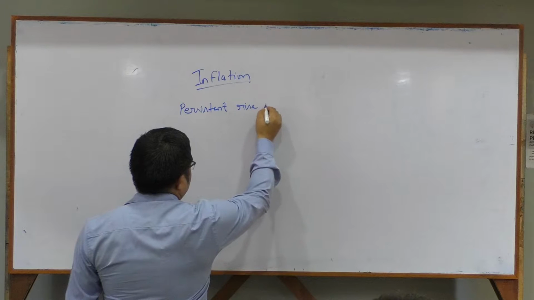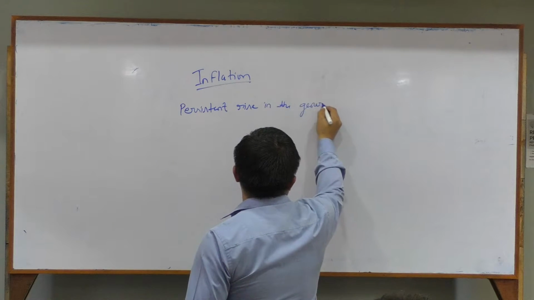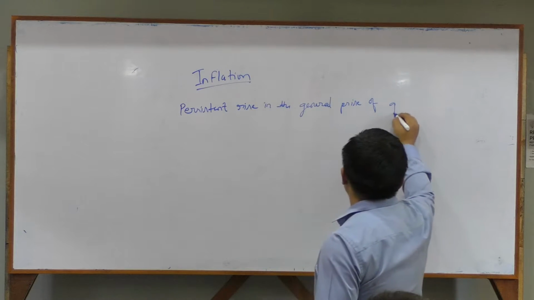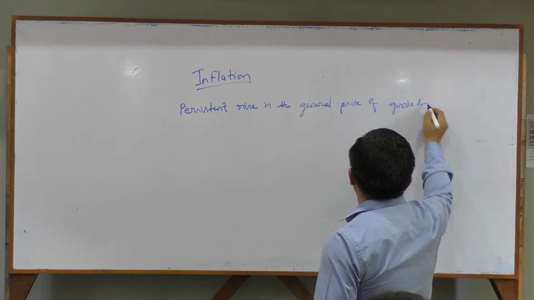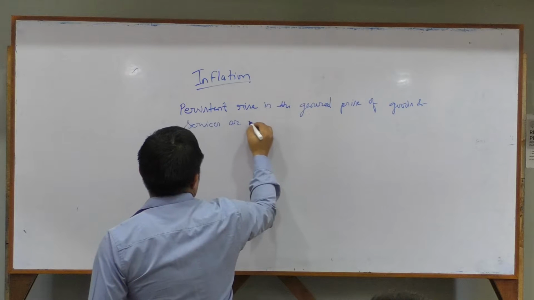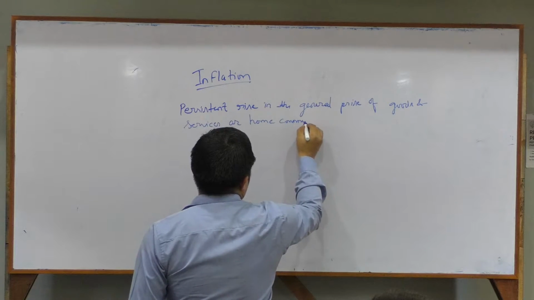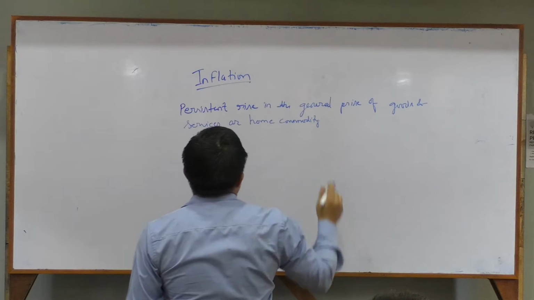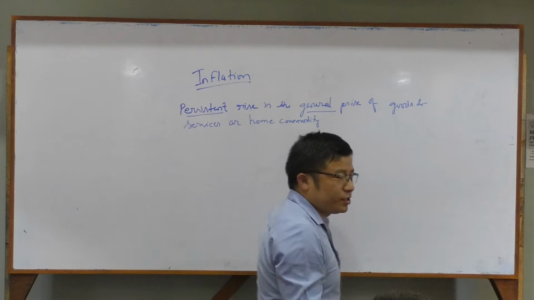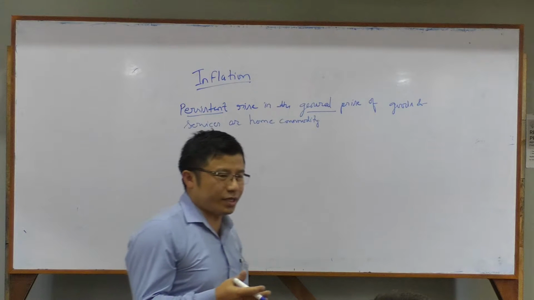Persistent rise in the general price of goods and services or home commodities. The important terms here are persistent and general. If we simply say price rise, that is an answer, but we cannot fully accept that one.